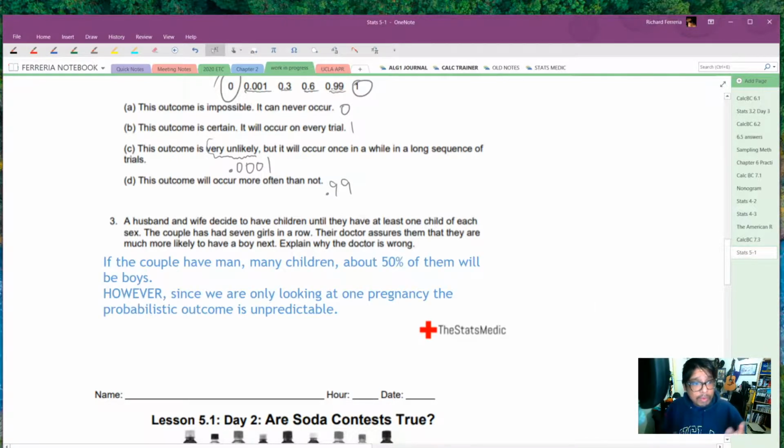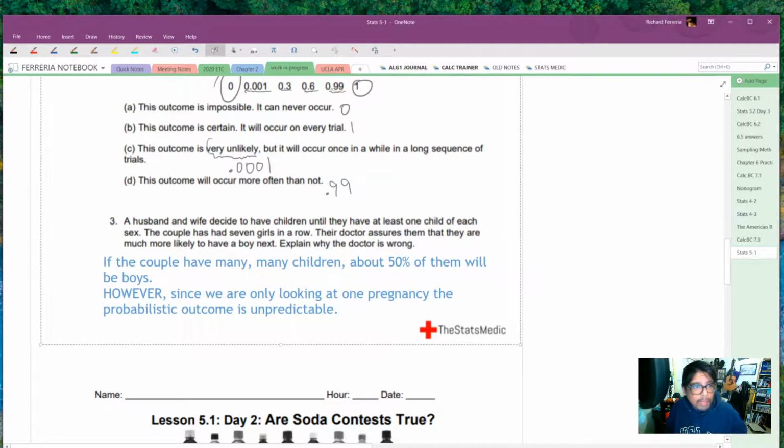So we do know that if the couple has many, many children, then about 50% of them are going to be boys. But since we're only looking at one pregnancy, that probabilistic outcome is unpredictable. The best we could say is it's going to be 50-50.